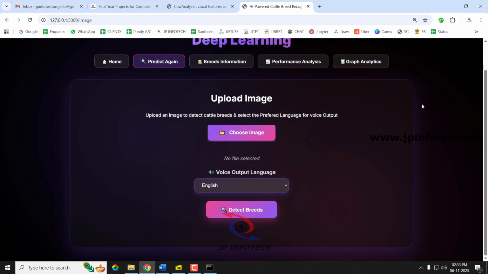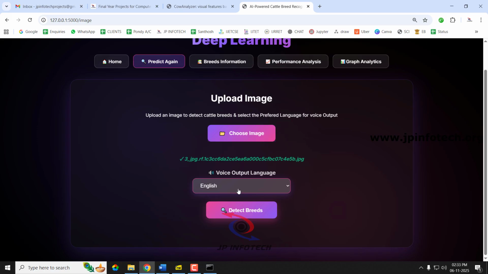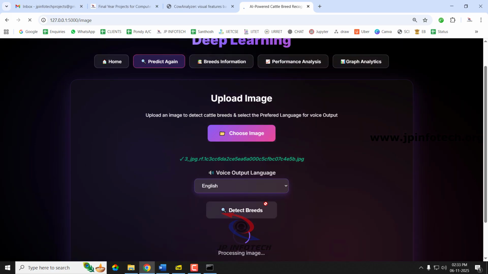First let us go to the first image, and let me select the voice output as English, and select detect breed.